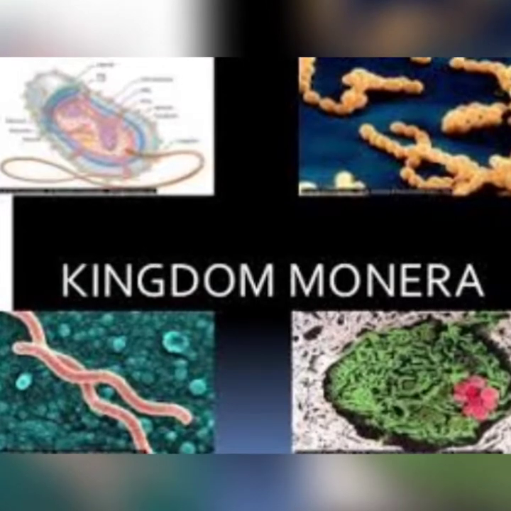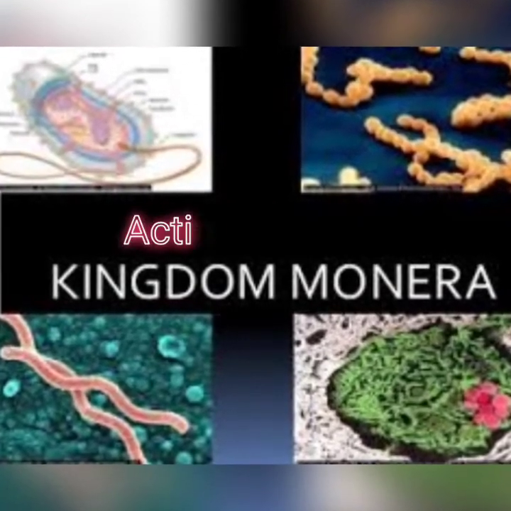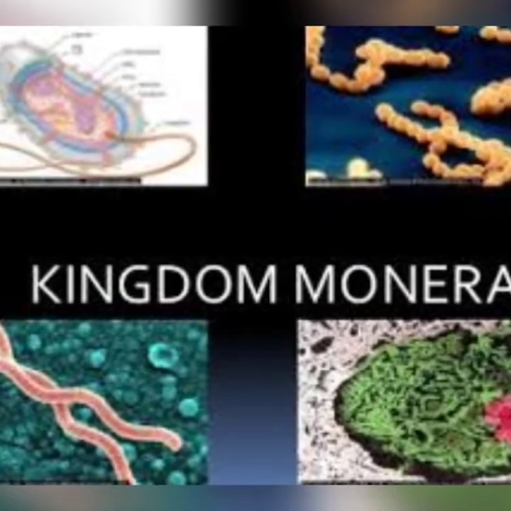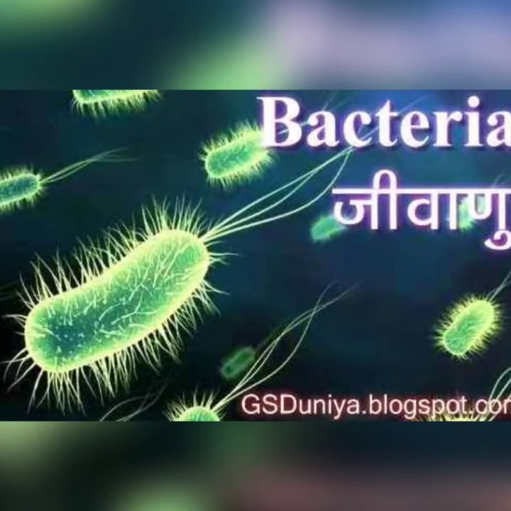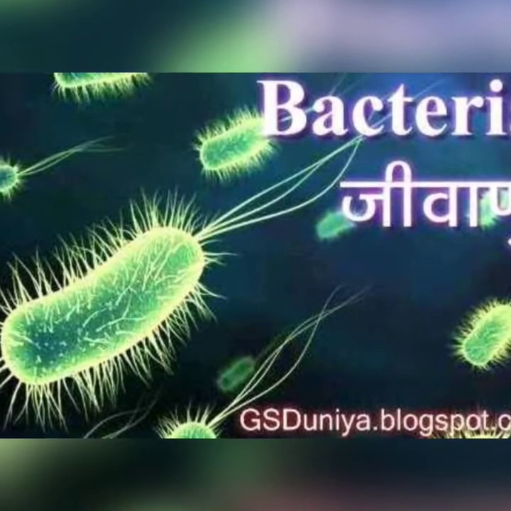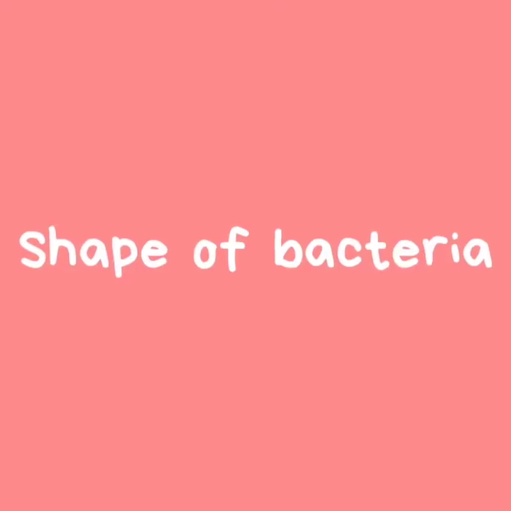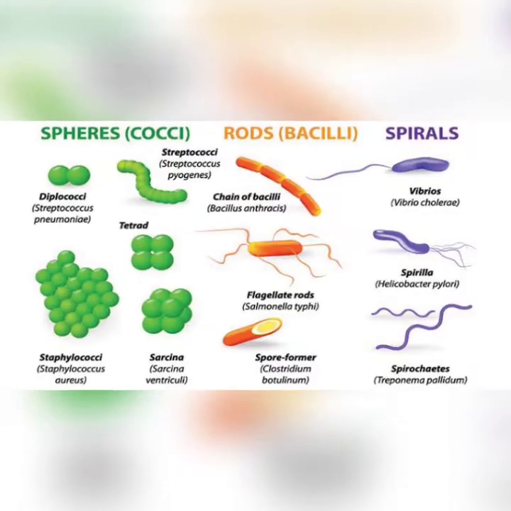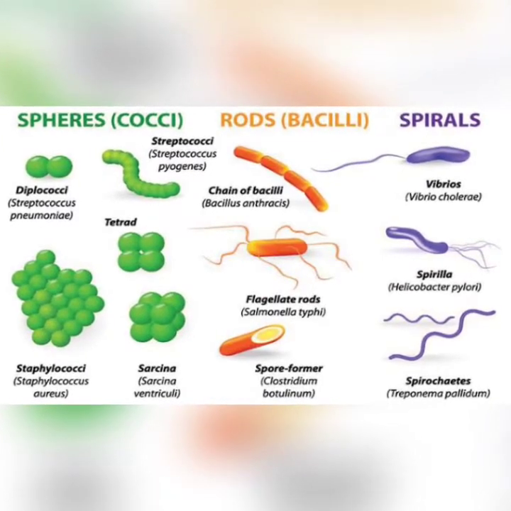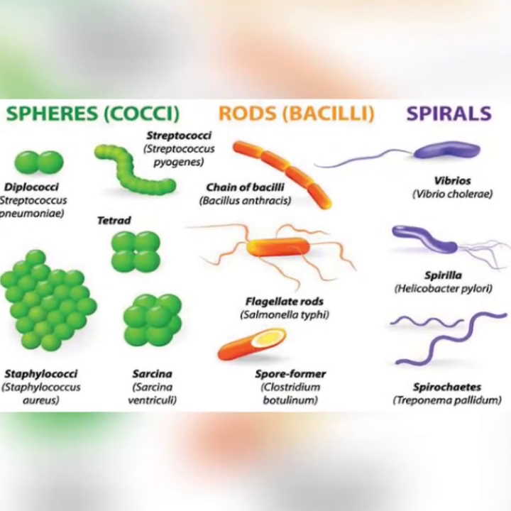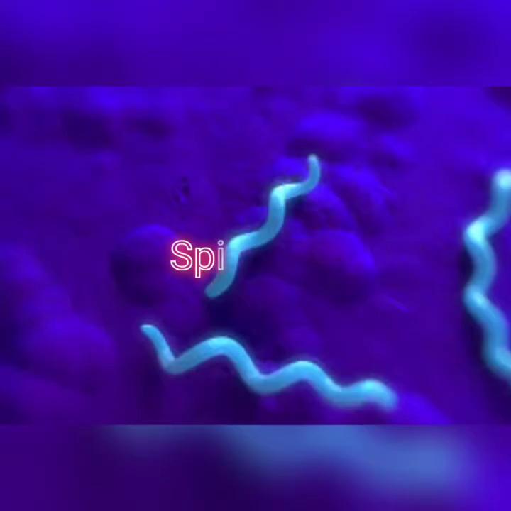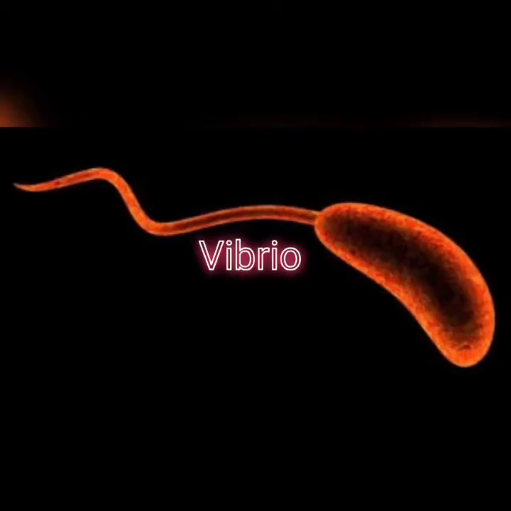It includes bacteria, mycoplasma, actinomycetes, and cyanobacteria. The sole members of Monera are bacteria, and the bacteria are the most abundant microorganisms. Now come to the shape of bacteria. On the basis of shape, bacteria are of 4 types: number 1 cocci, number 2 bacillus, number 3 spirillum, number 4 vibrio.